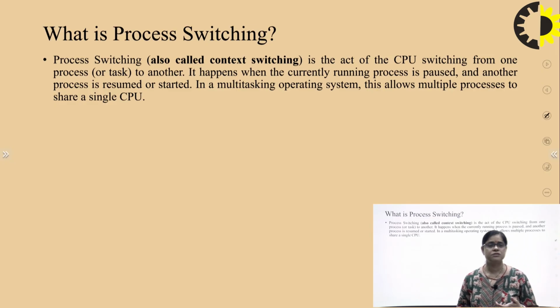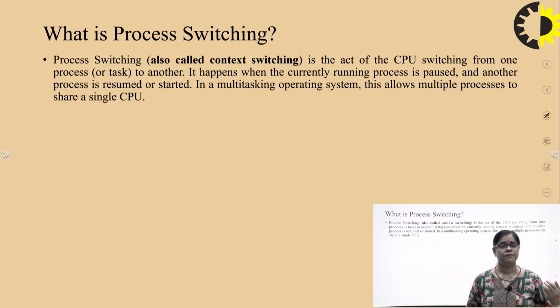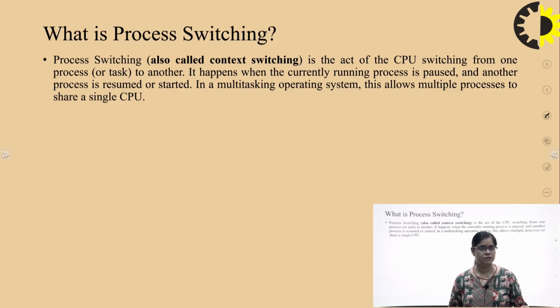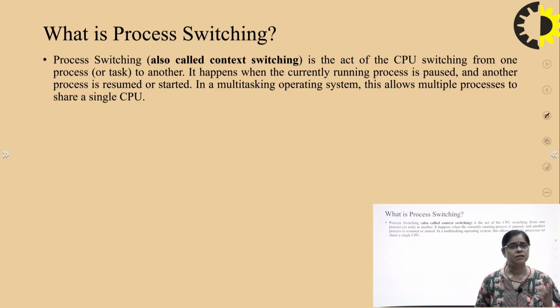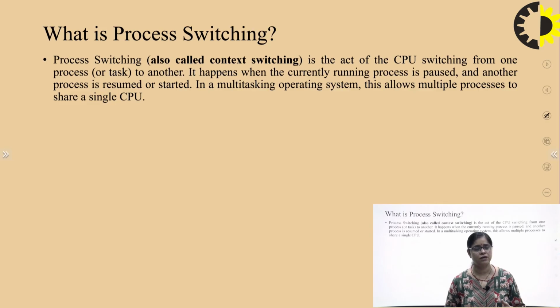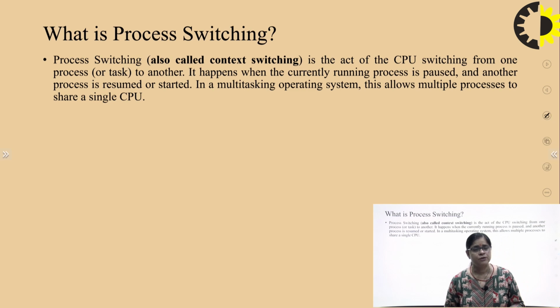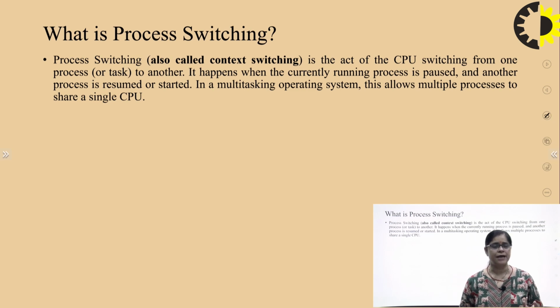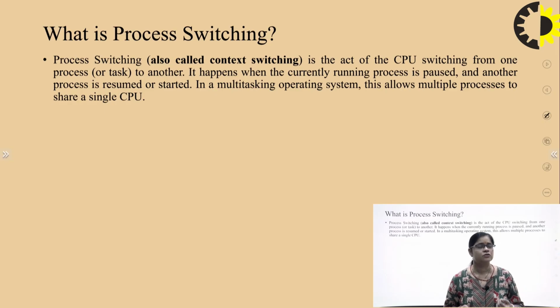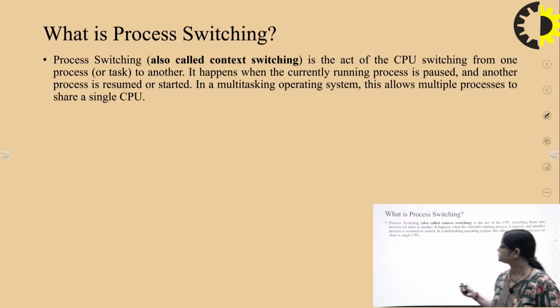In a multi-process operating system, we normally see many processes running on the CPU, but behind the scenes they are using the concept of process switching. Process switching means the CPU is switching from one process to another at frequent intervals, when the current process is paused and the CPU switches to another process. This is called process switching.